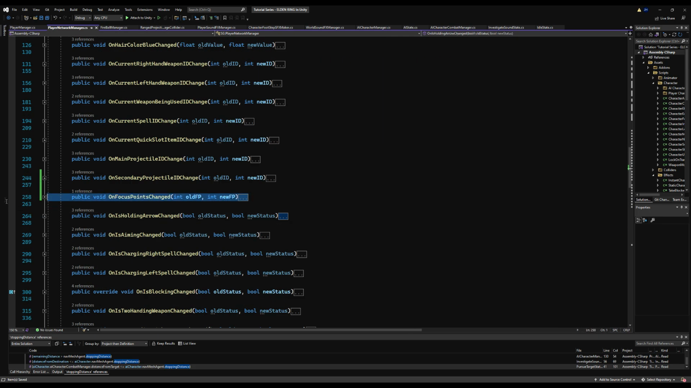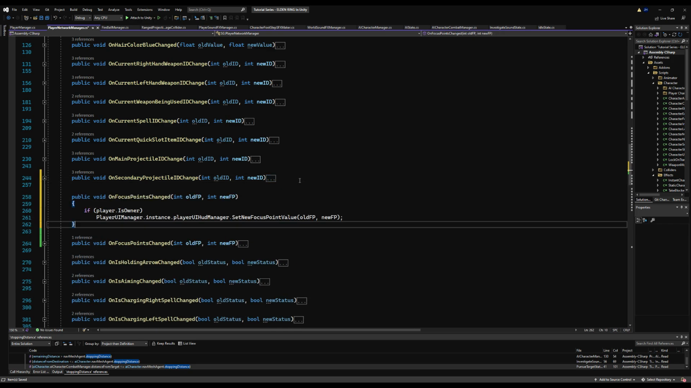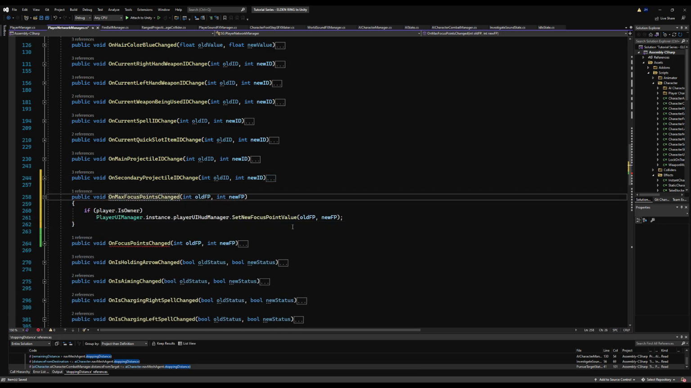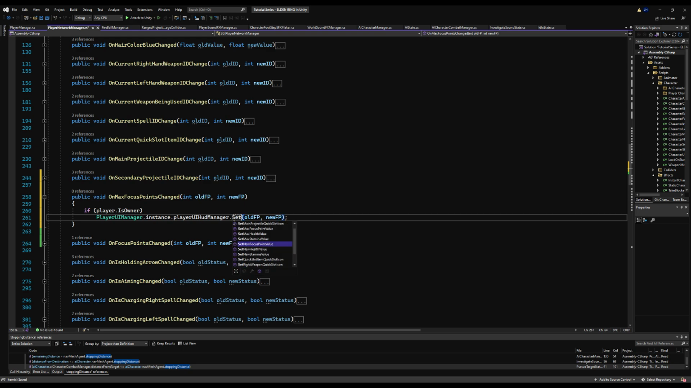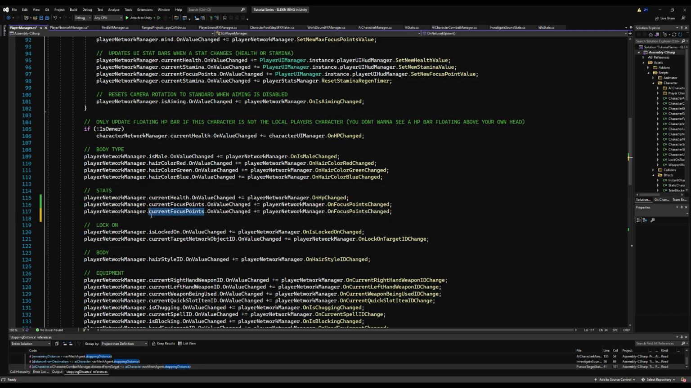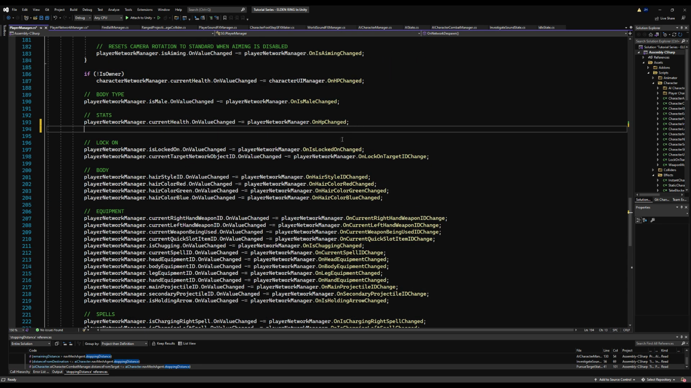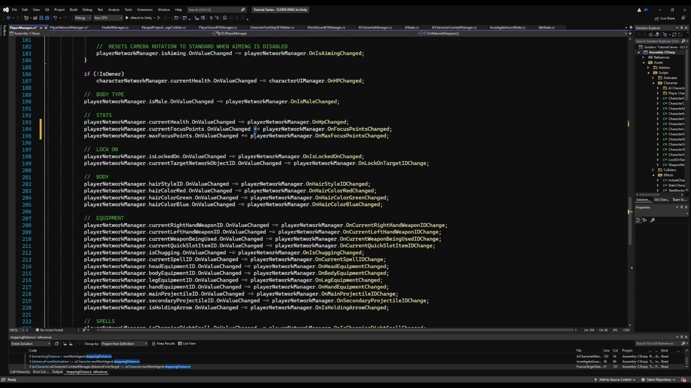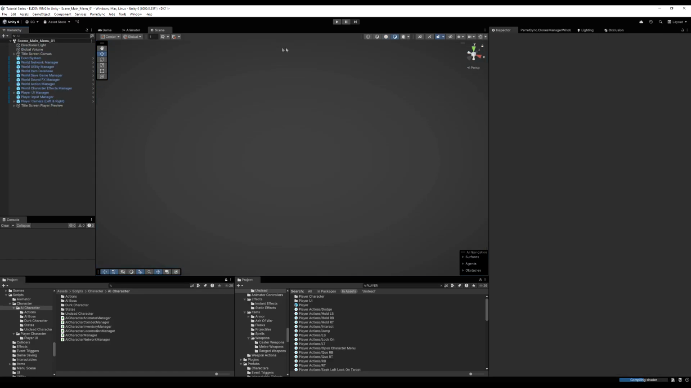All right, let's go over to the player network manager, do the same thing, but copy on focus points change to on max focus points change, and then call set max focus points. And for this one, we're only going to need one value. It's our new max focus points. And then we can delete the old value. And likewise, we have to call this on network spawn and unsubscribe to it from on network despawn. So player network manager, max focus points on value changed, plus equals player network manager on max focus points changed. Copy 2 of these, go down to the on network despawn, and change the plus to a minus so we unsubscribe. Cool, save that. Now let's go back into the game.